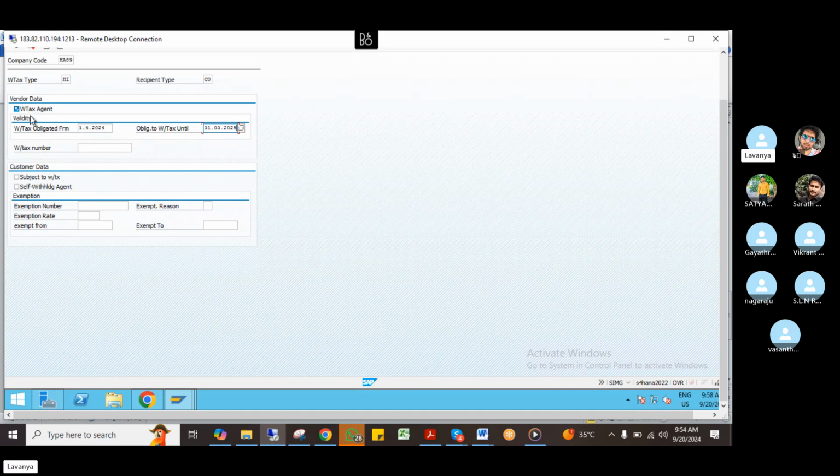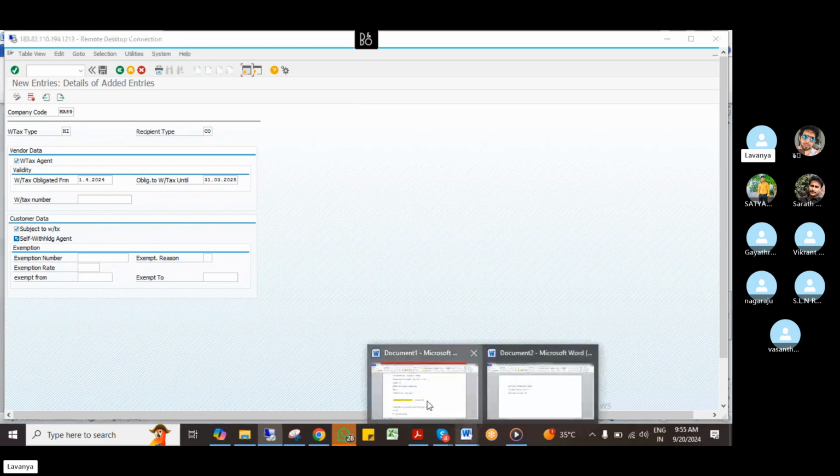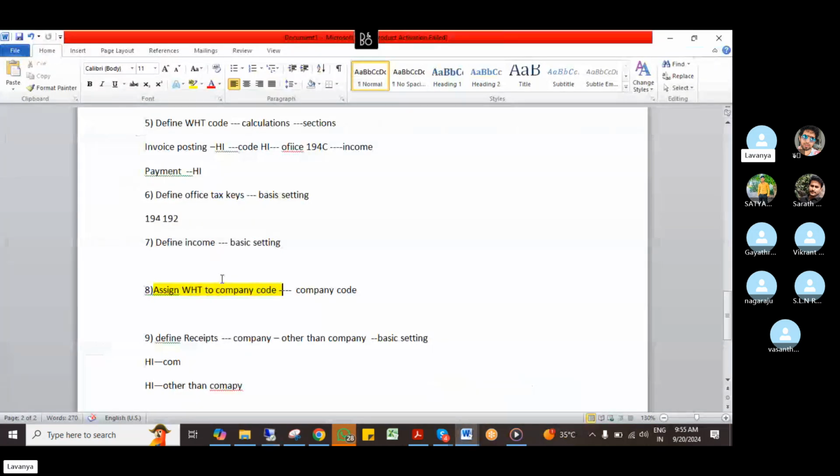If I give these vendor details, the option will come in FB60, FB60 only. If I don't give this option, the customer return won't come. Okay, the options won't come. Just mention these things. Now what we have done is the configuration of assigning the withholding tax to the company code, and we are done, right.